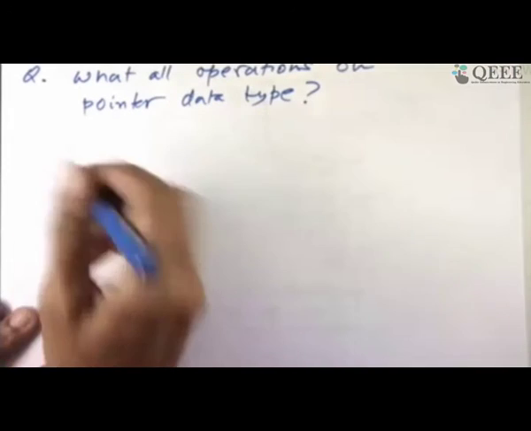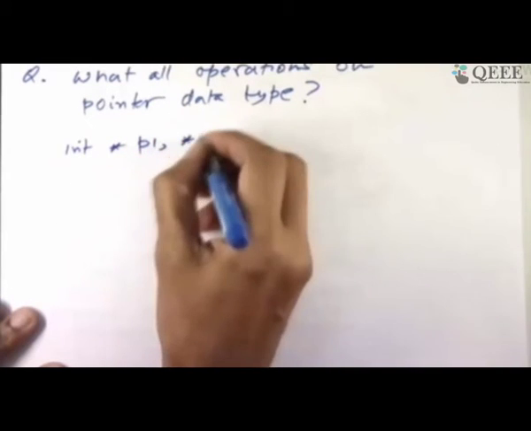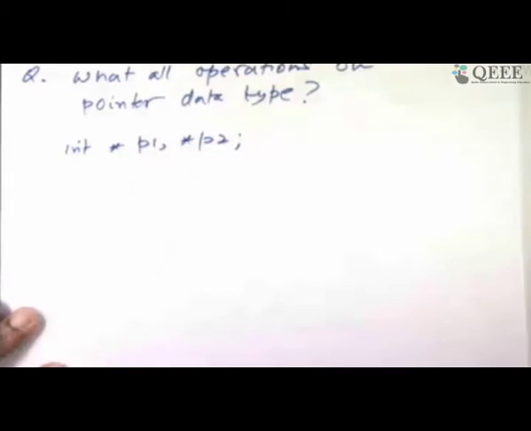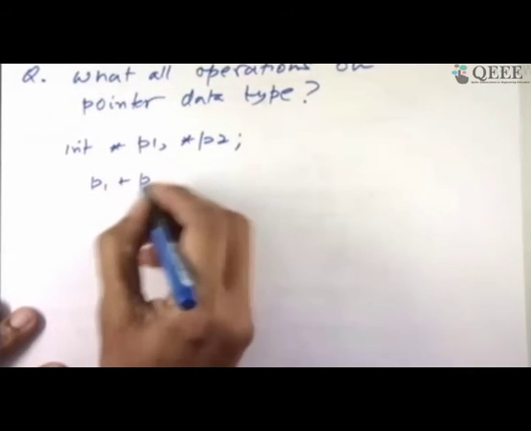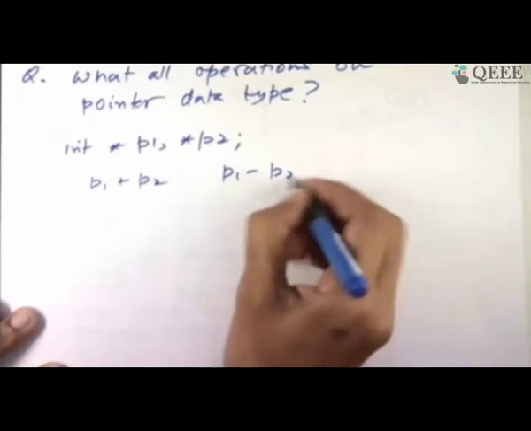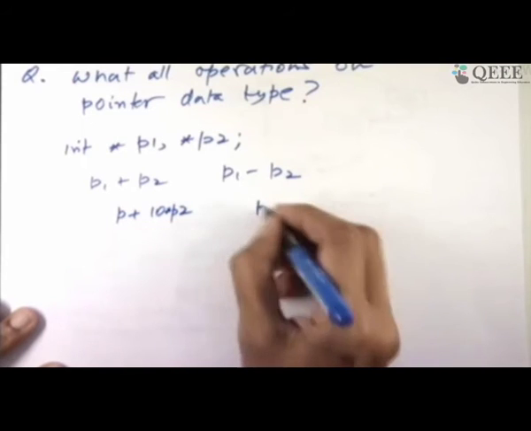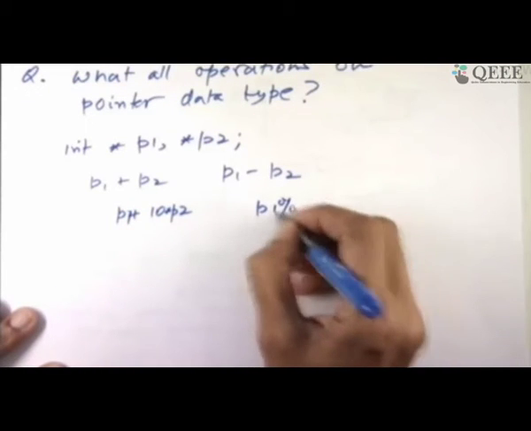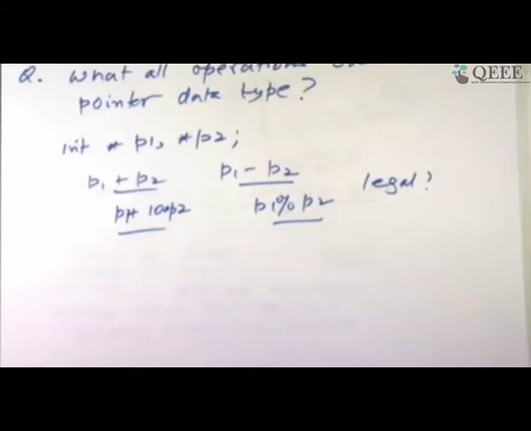This is a more genuine question. So the point is, what your friend is asking is this: suppose you have int star p1 comma star p2, I create two pointers to integers. This is the declaration. And then if I do p1 plus p2, if I do p1 minus p2, if I do p1 plus 10 p2, or if I do p1 modulo p2, there are so many operators which are allowed. Which of these are legal and which of these are not? One can answer one way by going into the C language reference manual and checking it out. The other way will be to think logically.